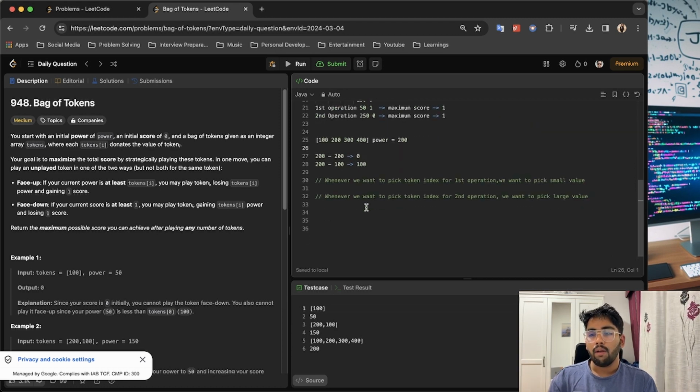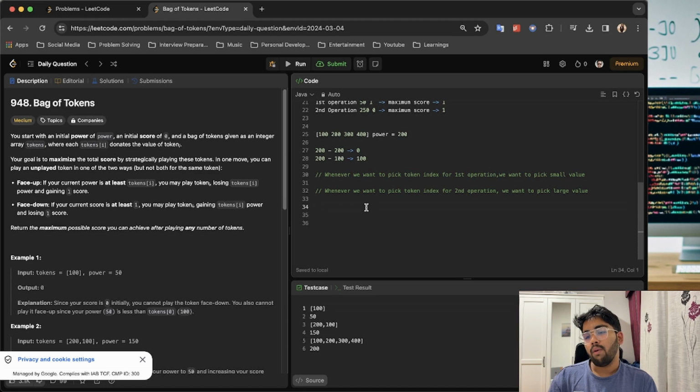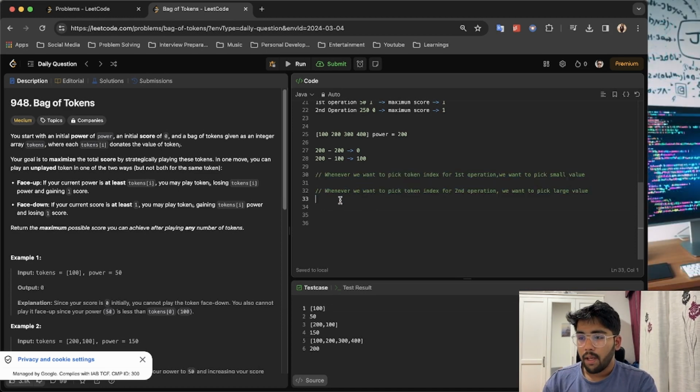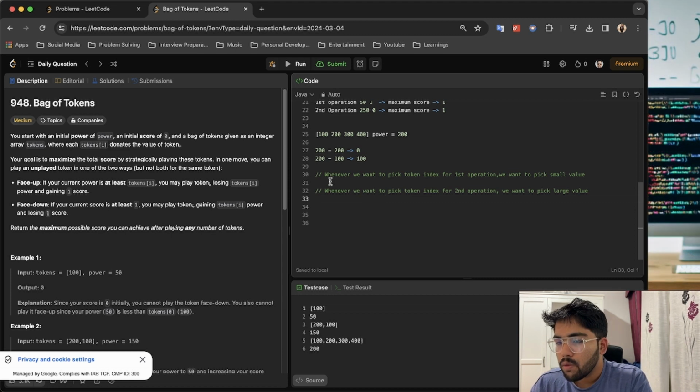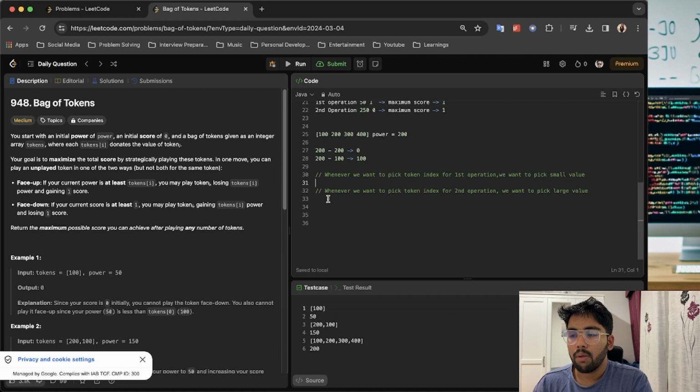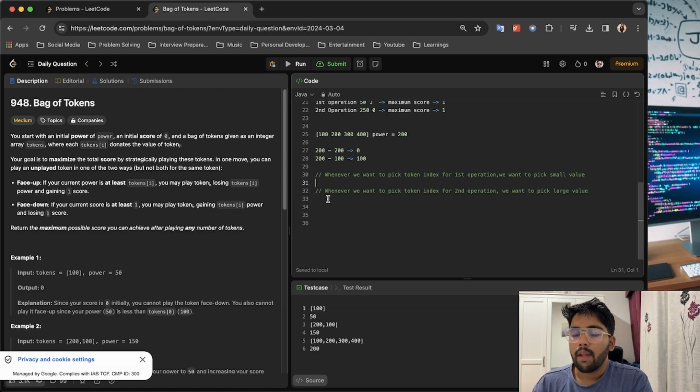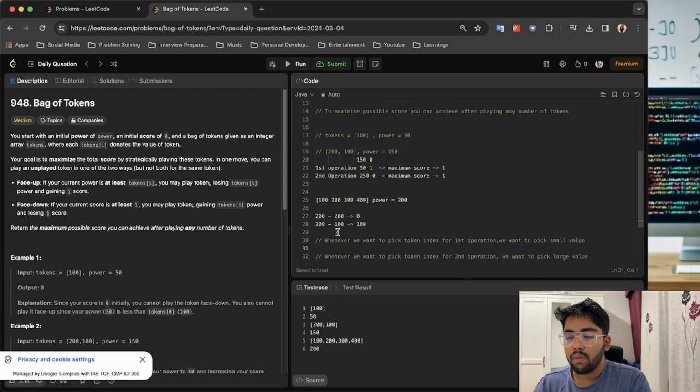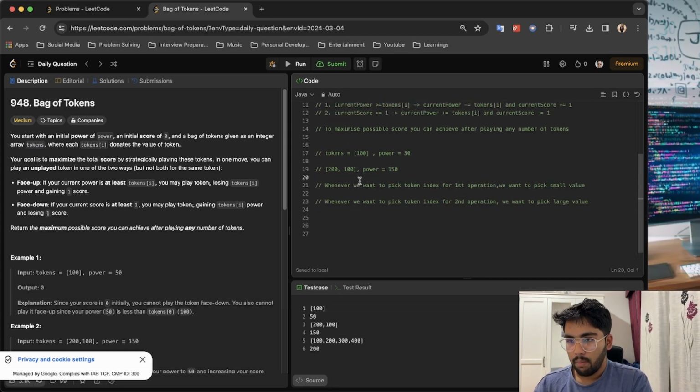But the way I'm thinking, it can also be done without dynamic programming, and I don't want to bias this video with dynamic programming, so I'll continue with what I'm developing. We have two things. Whenever we pick the token index for the first operation, we want to pick the smaller one. So at a particular state, we want to make sure that we have a maximum score saved somewhere. I think this information is enough, and given the constraints, first of all, let's make it clear.